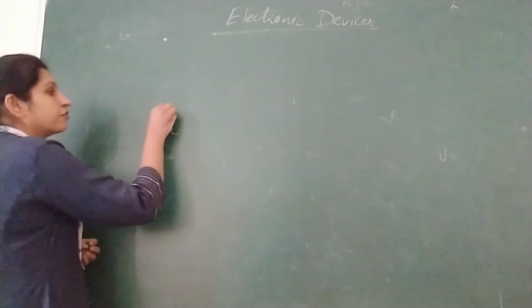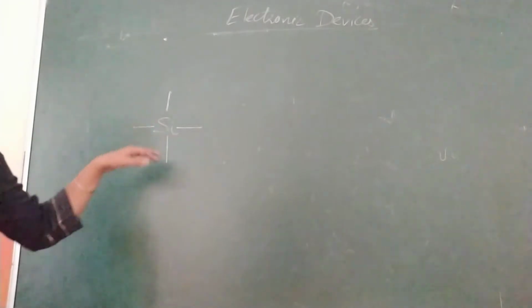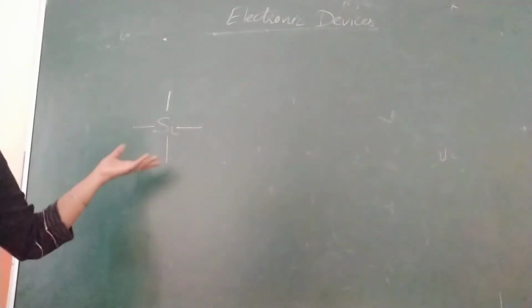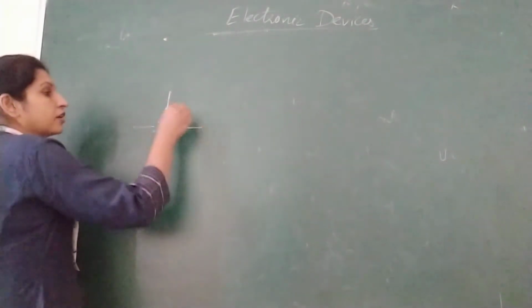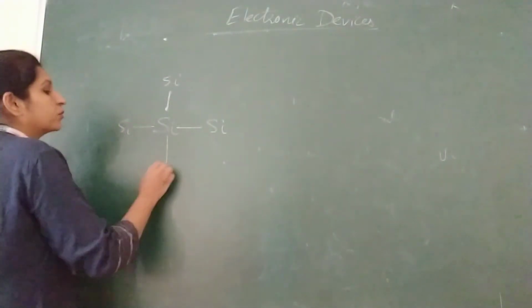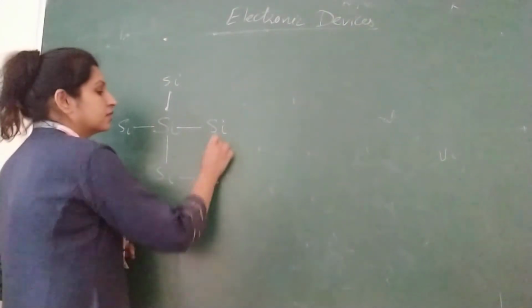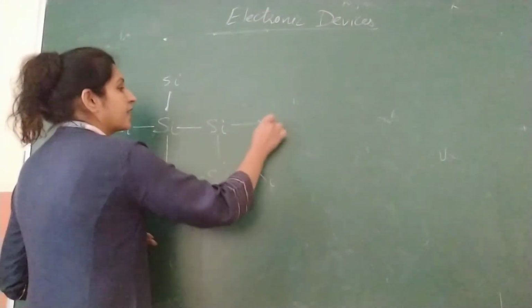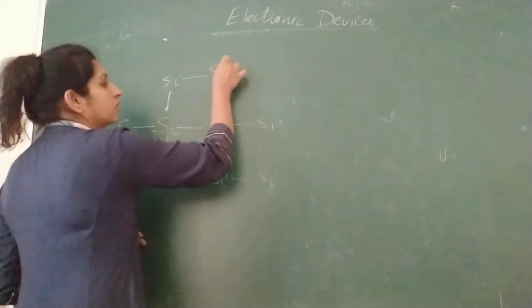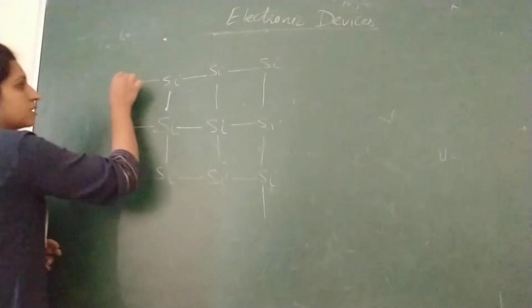It is having 4 electrons in the outer orbit and needs 4 more electrons to complete it. For that it will make covalent bonds with 4 more silicons. This process is repeated, and you can see all the bonds are complete.